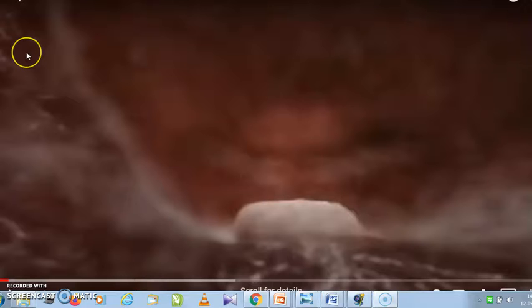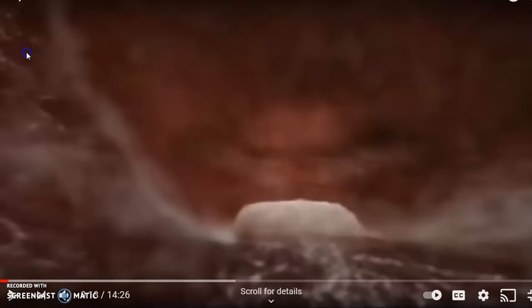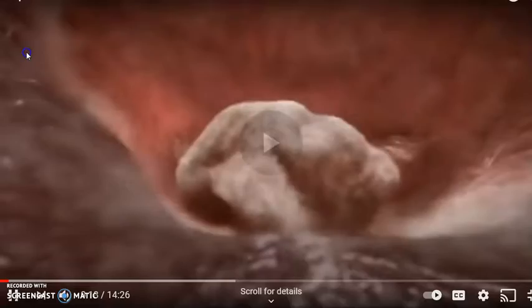Period of ovum. This period lasts for 2 weeks from fertilization to implantation of the ovum to the uterine wall. Now, during sexual intercourse, about 300 million sperms enter the vagina. To enter the uterus, sperm first needs to pass through the cervix, which is open while the woman ovulates.